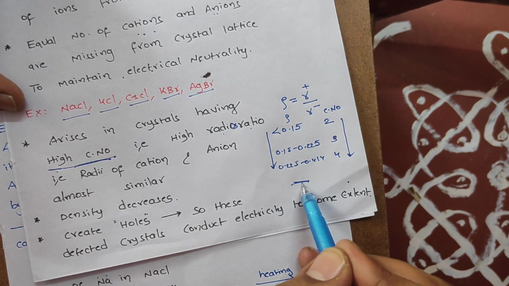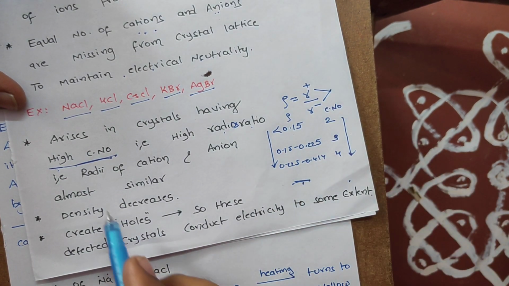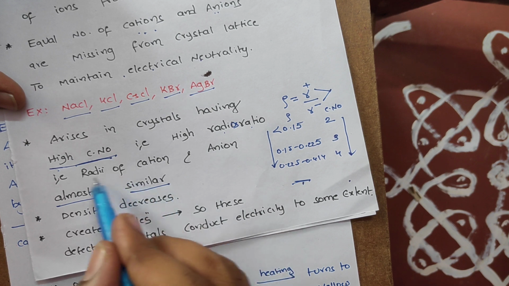High radius ratio is possible if and only if these two ions have almost similar radii.